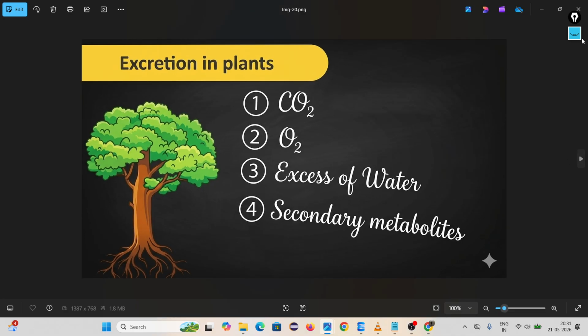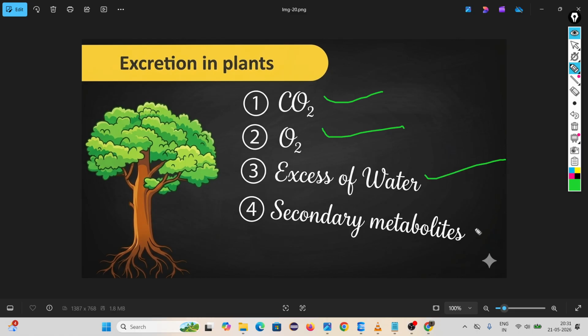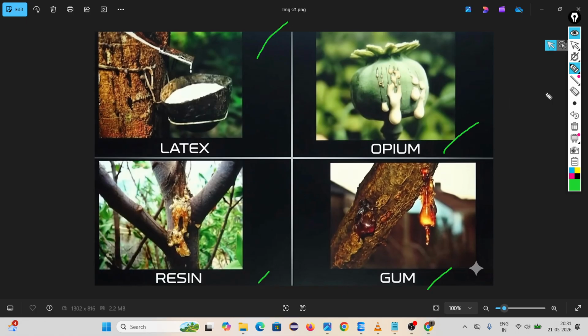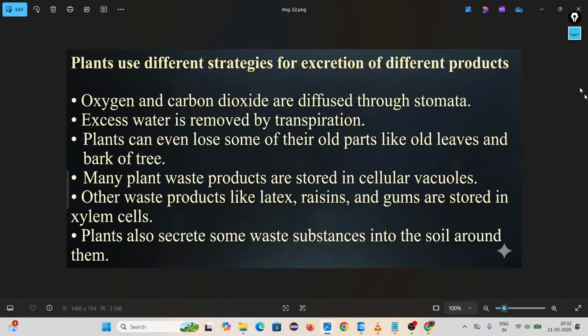Then excretion in plants. Do plants also have excretion? Yes, because they also have waste products like carbon dioxide, oxygen, excess water and secondary metabolites. Look, latex is a waste of a plant. Opium, gum, resin, rubber, these are the different waste products of a plant. They should be removed from the body, right? But they don't have kidneys. How do they excrete these substances?